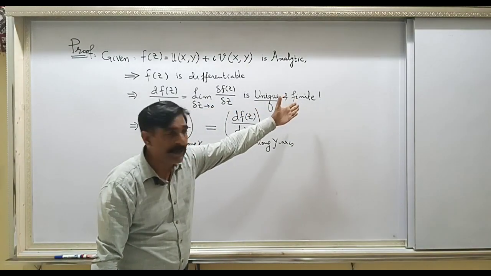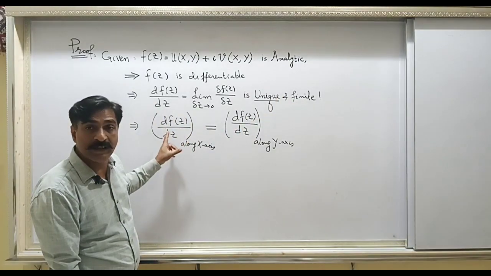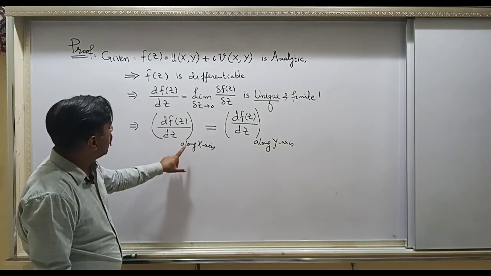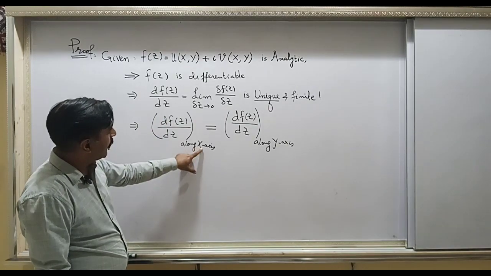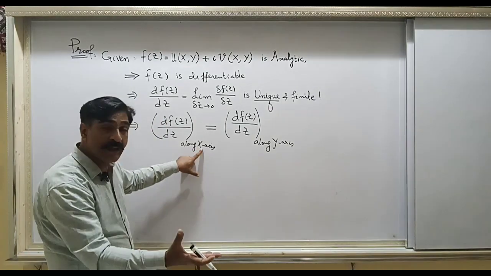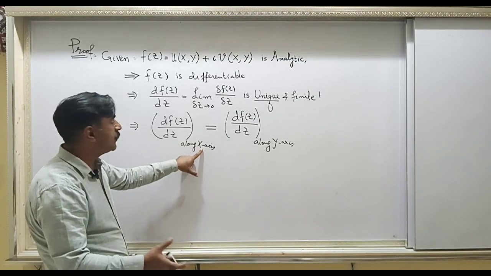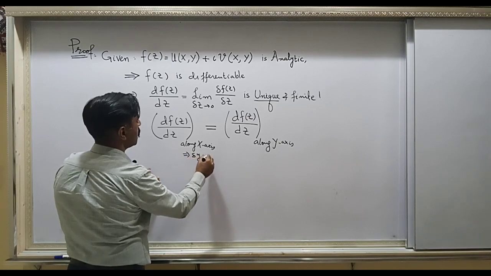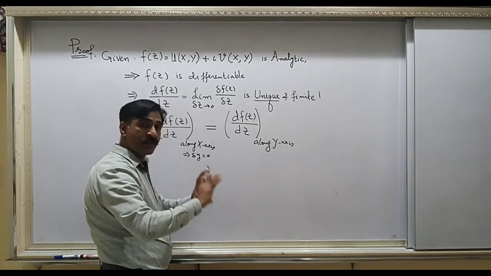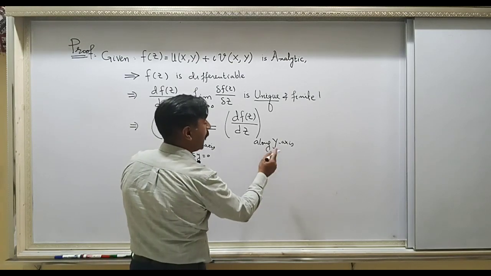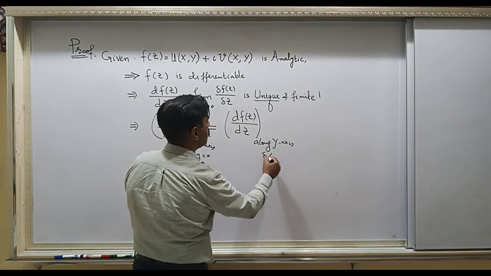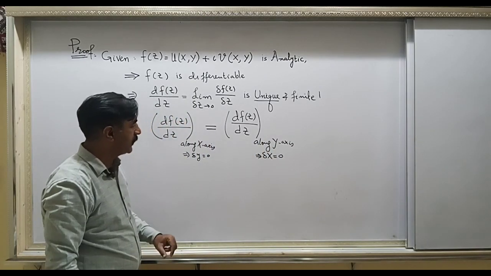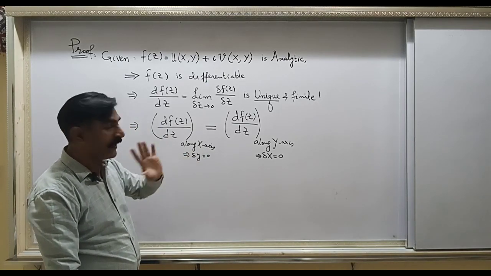And finite, you understand, means this value is not infinite. This is a finite value, and similarly, this one is infinite. Now, when you evaluate this derivative along the x-axis, x will be the variable, and delta y will be 0. Along the y-axis, y will be the variable and x will be constant, and when x is constant, delta x is 0. So along the y-axis delta x is 0, and along the x-axis delta y is 0.